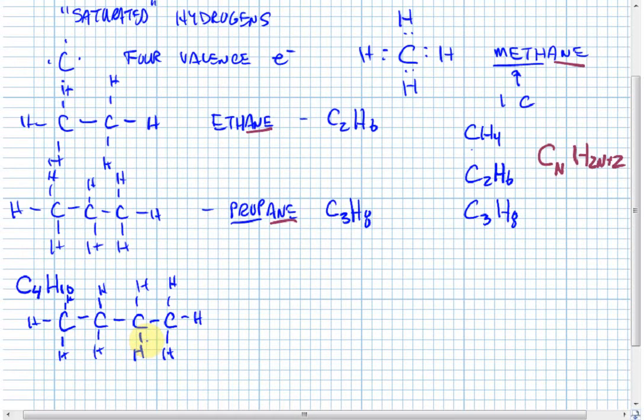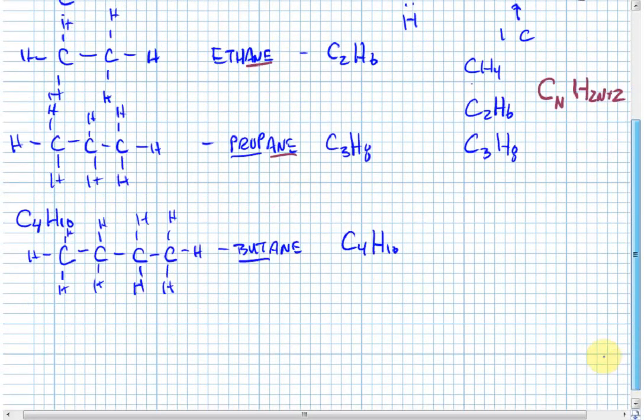After a while, you get tired of putting all the hydrogens in. So experienced chemistry students, as you are becoming, first of all, this molecule is called butane. Anytime you see the prefix but, it means 4 carbons. And its formula is C4H10. After a while, however, we get tired of putting all those hydrogens in. So we've got a couple of ways of representing it.